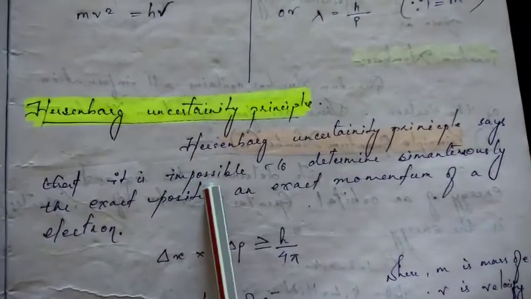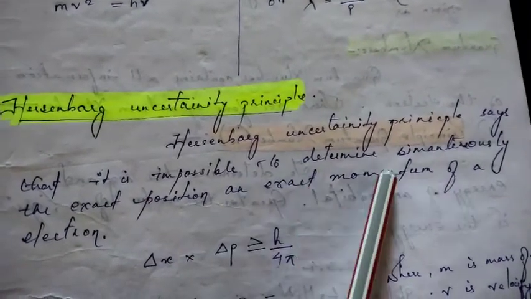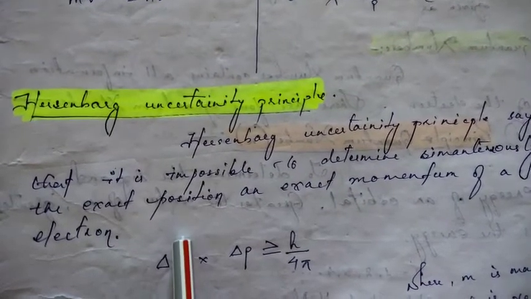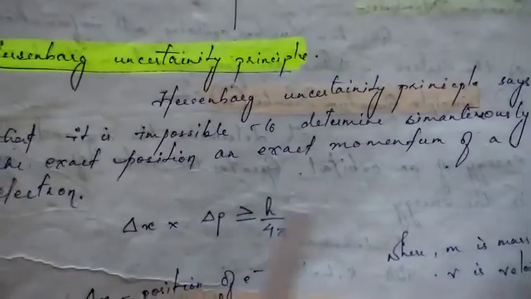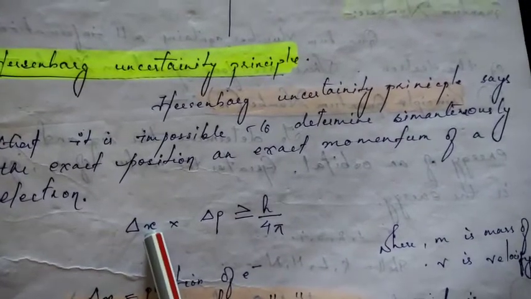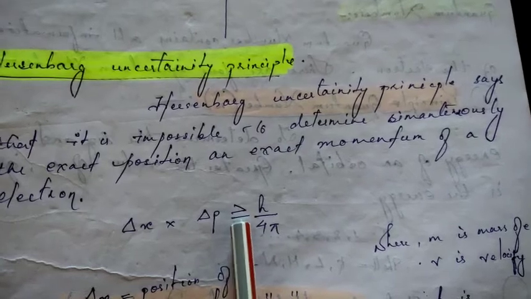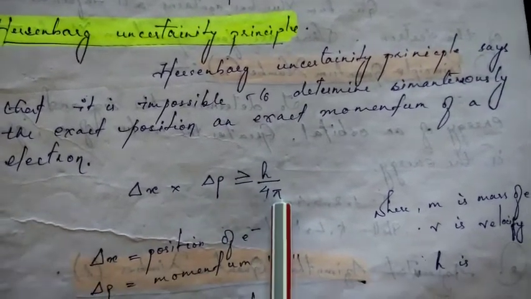So what did Heisenberg say? That it is impossible to determine simultaneously, that means together, the exact position and exact momentum of an electron. If you can calculate the position, you won't be able to calculate the speed. If you are able to calculate the speed, you won't be able to calculate the position. Now this uncertainty equation is given as delta x, the position, into delta p, the momentum, is greater than or equal to h by 4 pi.